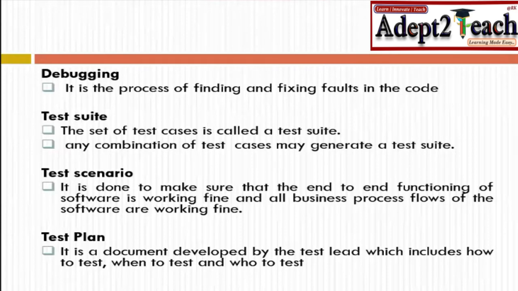Now, test suite. When you have a lot of test cases with you, for example, for the triangle problem, you have made a test case of boundary value analysis, you have made a test case of robustness testing, then you have made a test case of worst case testing. So you might have a number of test cases to run on maybe the same application. That is called a test suite. When you have a number of test cases packed together, the set of those test cases is called a test suite.